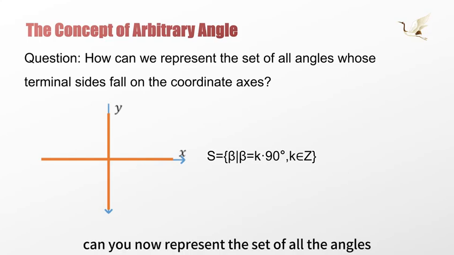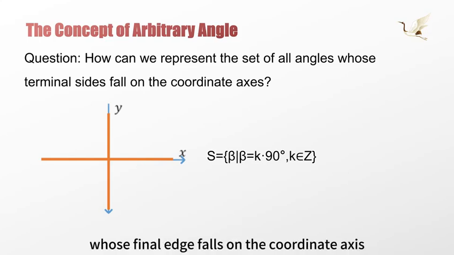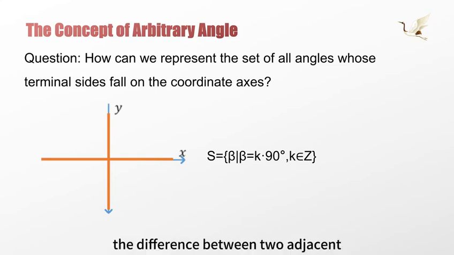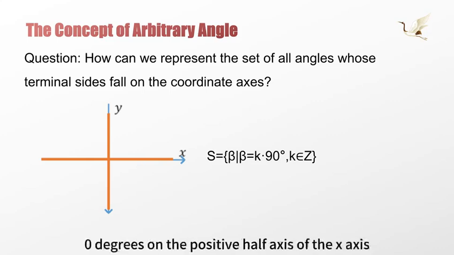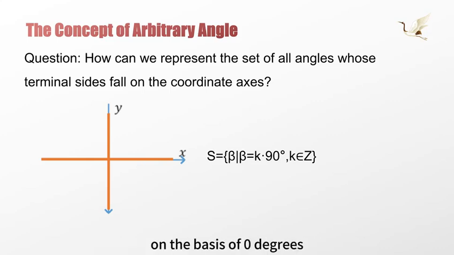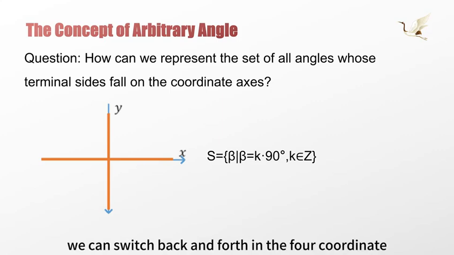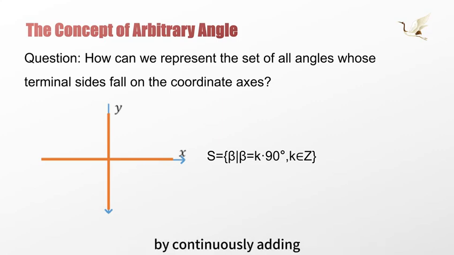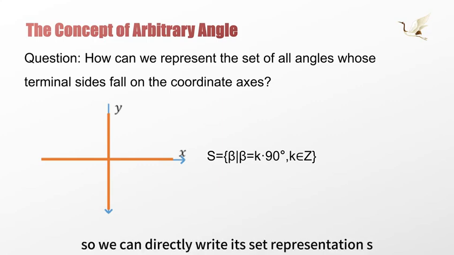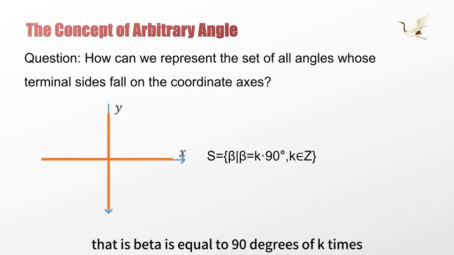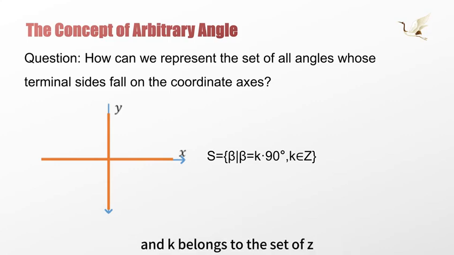Can you now represent the set of all angles whose terminal edge falls on the coordinate axes? At this time, the terminal edge has 4 positions. The difference between two adjacent terminal edges is 90 degrees, so if we choose a basic angle of 0 degrees on the positive half-axis of the x-axis, we can switch back and forth among the 4 coordinate axis directions by continuously adding integer multiples of 90 degrees. So we can directly write its set representation as beta equals k times 90 degrees, k belongs to Z.